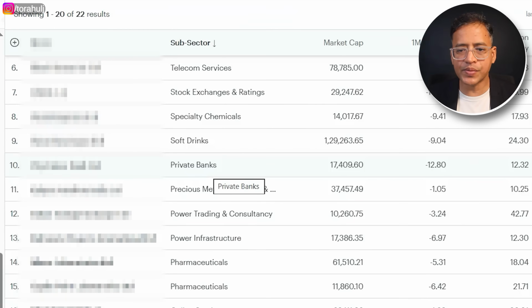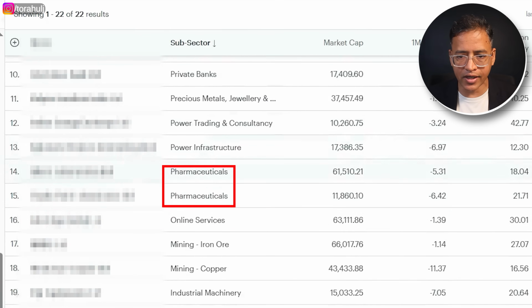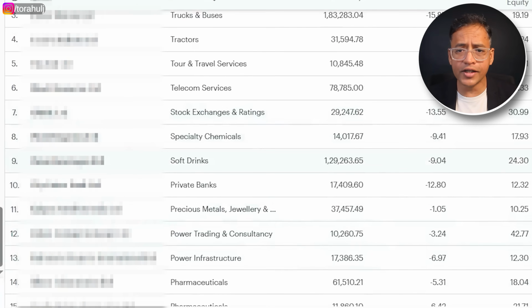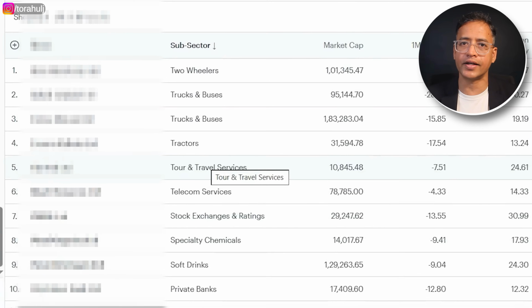Therefore, you can look at the subsectors here very easily. Pharma is there, mining is there, consumer finance is there. We have got a list of stocks from various sectors. Important point, I wanted to reiterate it so that you understand it. Now let me quickly show you how we go about looking at these companies, one by one. I'll give you a couple of examples if time permits.